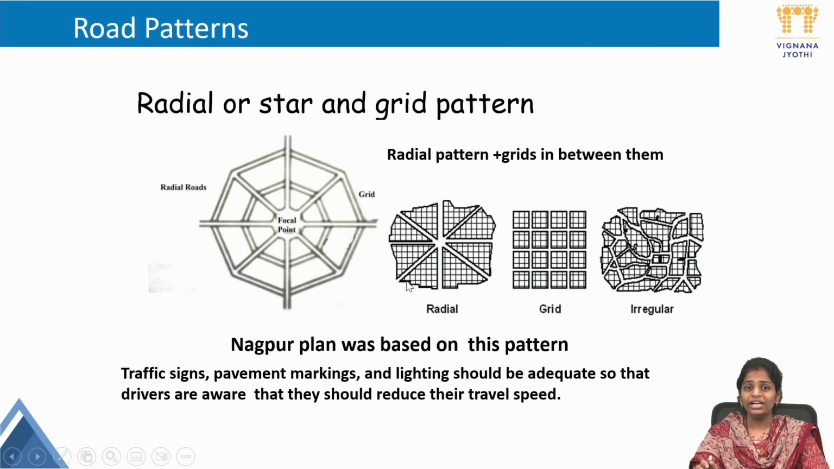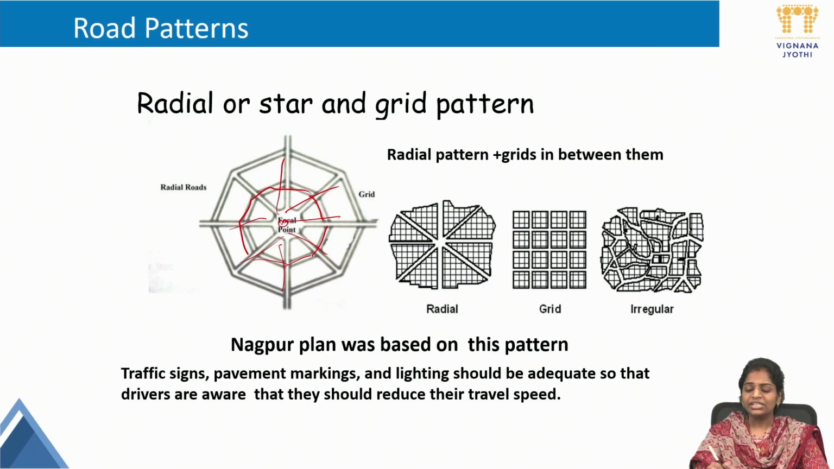Next, radial and star pattern. What is this? Radial or star pattern. Nagpur plan was based on this pattern. Nagpur city also followed this pattern. Radial pattern plus grids in between them. The radial starts in the center and diverges first, that is the radial pattern. Again they are forming grids. If you can see, equal grids are formed in the pattern. Radial or star and grid pattern. This is the radial and grid pattern.